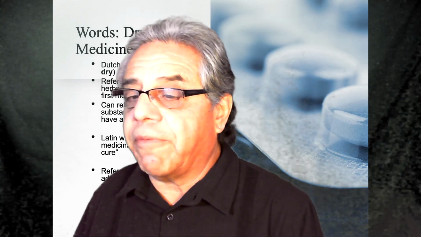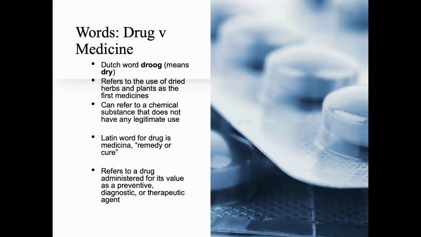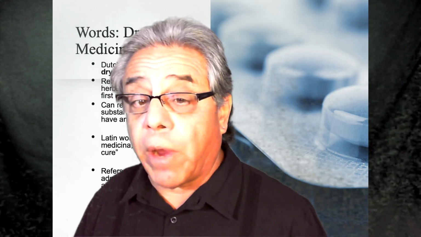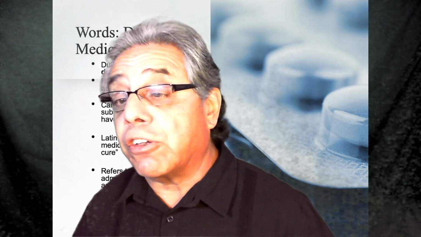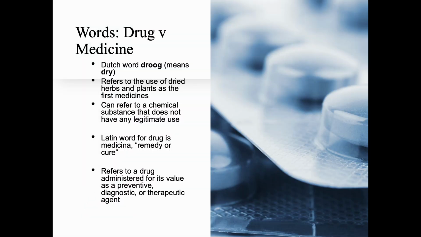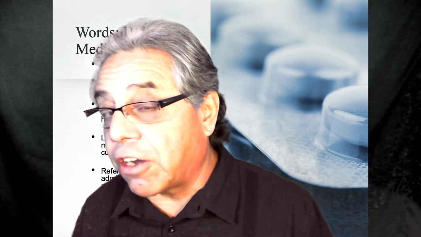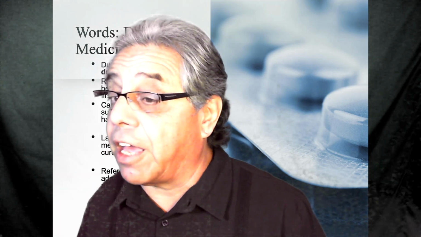Where does the word drug come from anyway? Well, it's actually from a Dutch word, droog, which means dry. And this refers to the first uses of dried plants as a way to access chemicals that would be used as medicines for the human body. The Latin word for drugs is medicina, which means remedy or cure. And all of these refer to a medication, a drug, which is administered for its value. And the value comes from whether it is preventative, whether it is diagnostic, or whether it is in fact a therapeutic agent.